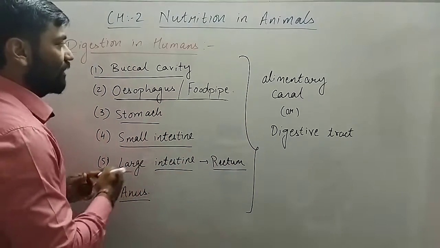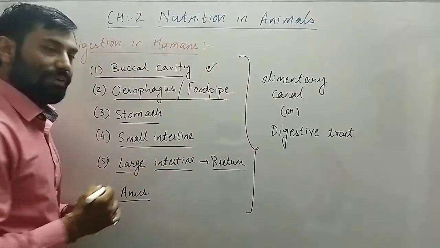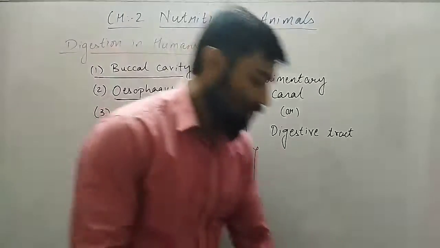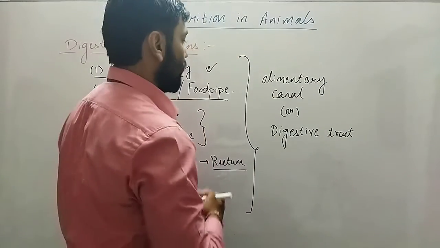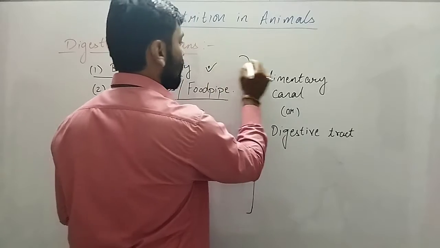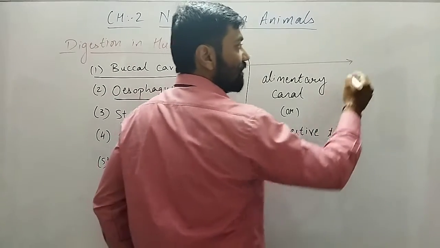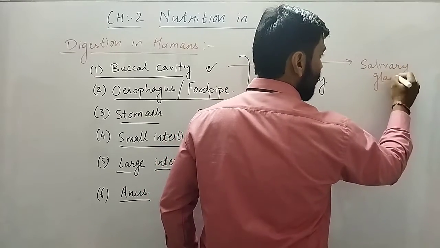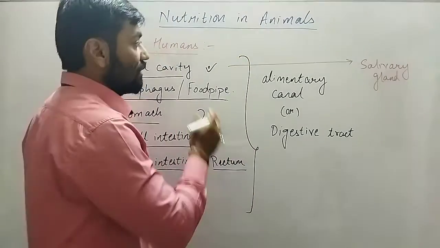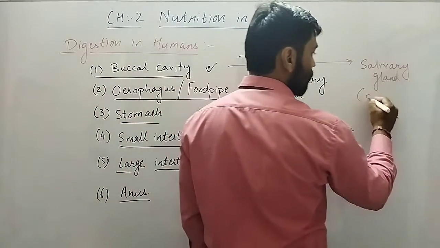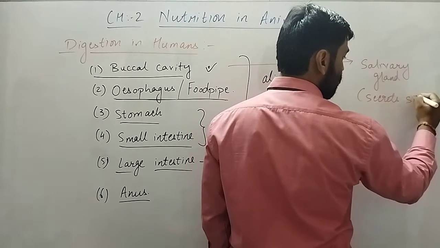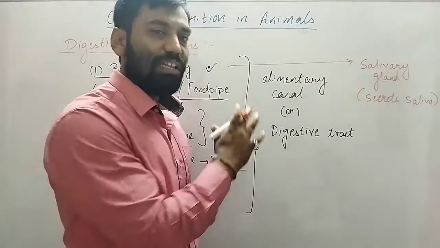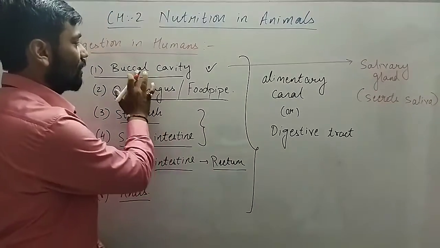Along with that, as I told, there are various secretions in the buccal cavity, stomach and small intestine, so there are various glands. In the buccal cavity there is the salivary gland, which secretes saliva. What saliva does, we will discuss when we discuss the buccal cavity.